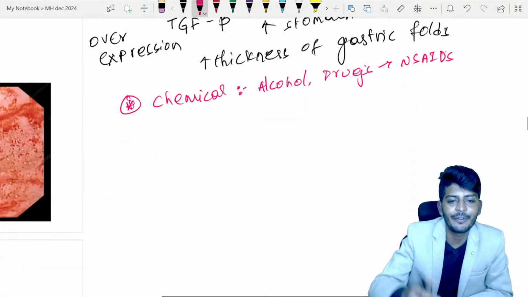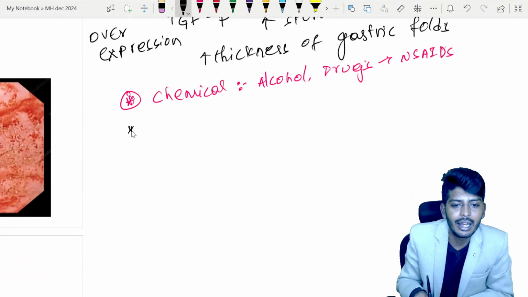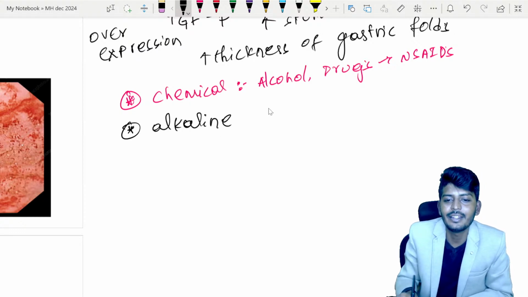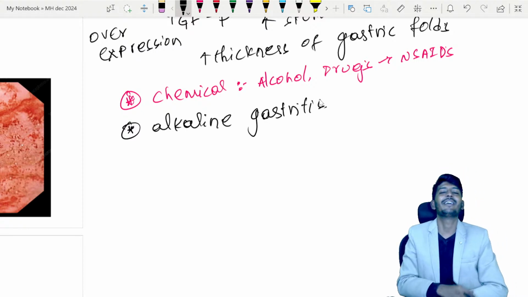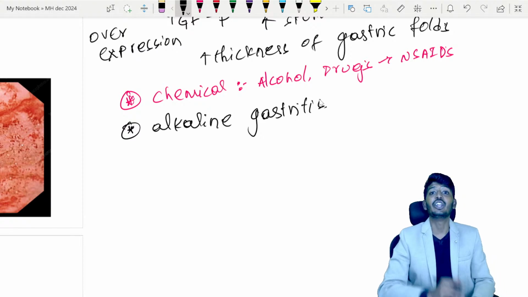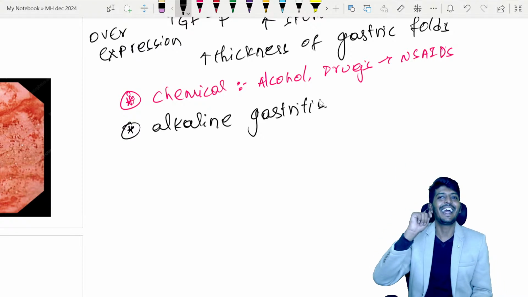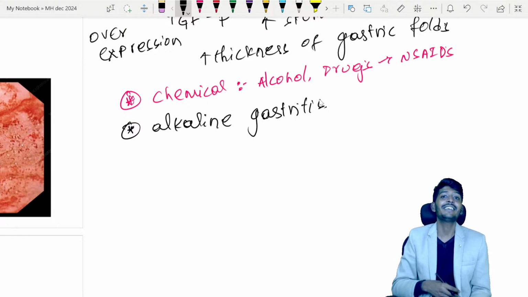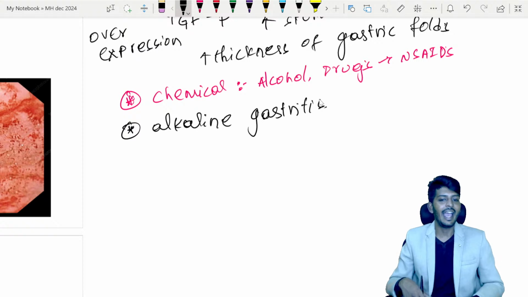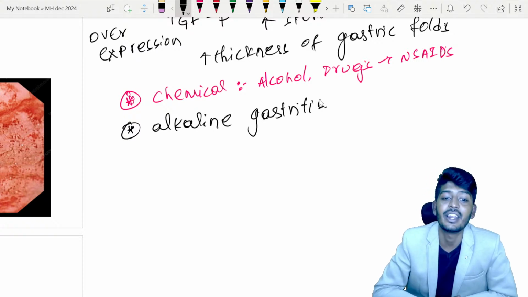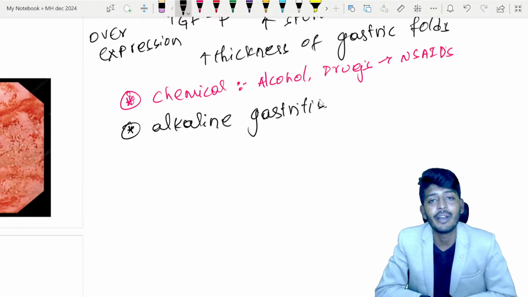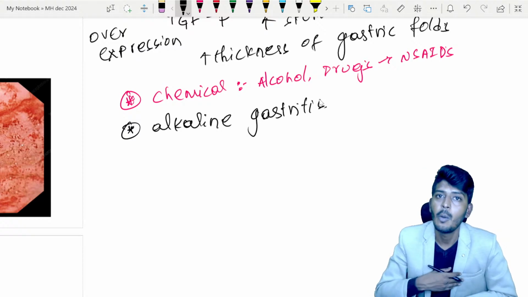Then there is another type of gastritis called alkaline gastritis. When do you find it? Whenever the patient has reflux of the duodenal content into the stomach. Earlier we had stomach content into the esophagus. Now duodenal content will come back into the stomach. We call it alkaline gastritis, which is also called reflux gastritis. Then a patient who is having HIV, HIV-associated gastritis is also possible.